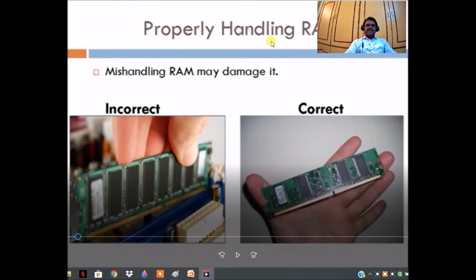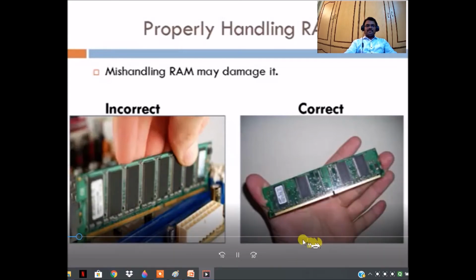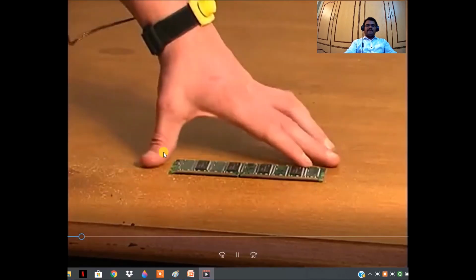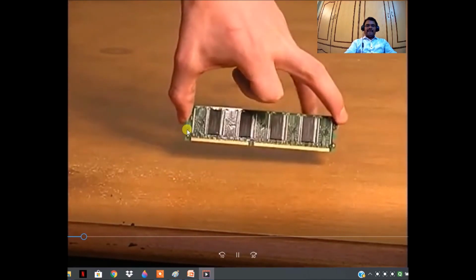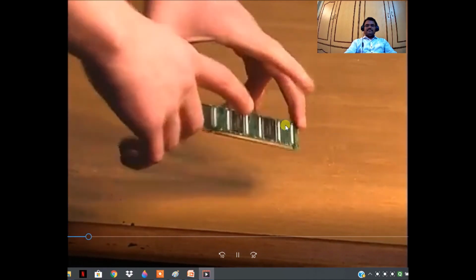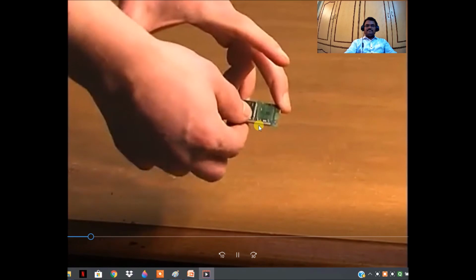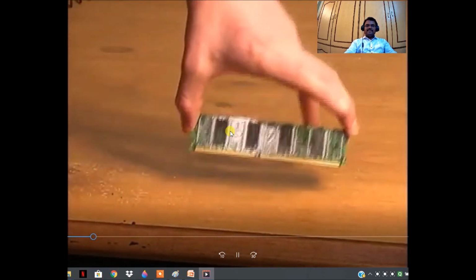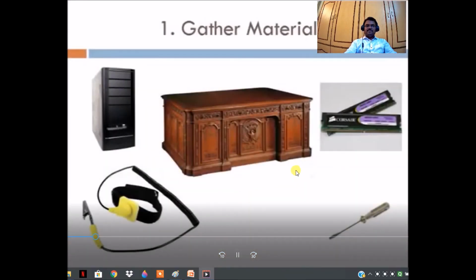And handling the RAM: mishandling RAM may damage it. This handling is incorrect. This type of handling is correct. So we have to handle the RAM like this. This is incorrect handling. Like this, we have to handle the RAM. There is no need to touch the connector, because if you handle it the wrong way, this edge connector will be damaged.